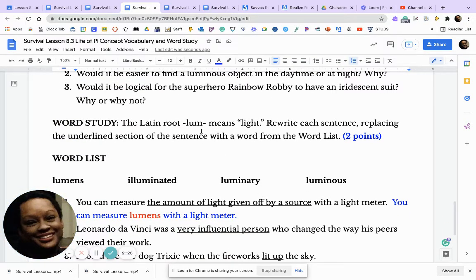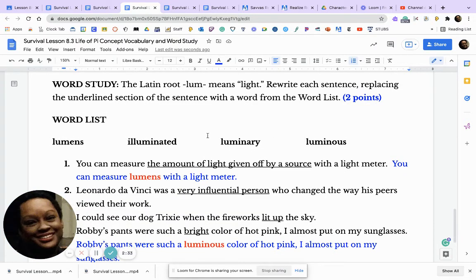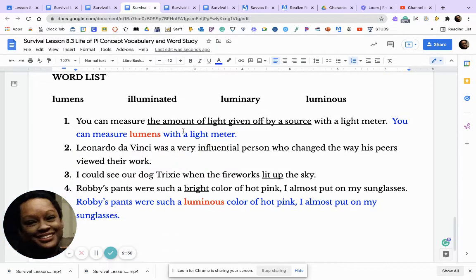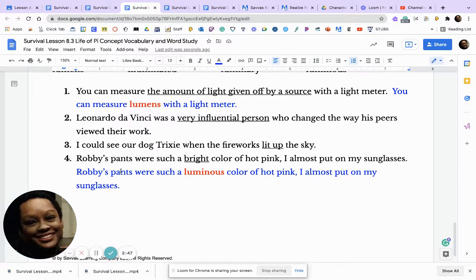The Latin root lum means light. Rewrite each sentence, replacing the underlined section of the sentence with a word from the word list: lumens, illuminated, luminary, luminous. You can't measure the amount of light given off by a source with a light meter. You cannot measure lumens with a light meter. Let's look at number 4. Robbie's pants were such a bright color of hot pink, I almost put on my sunglasses. Robbie's pants were such a luminous color of pink, I almost put on my sunglasses.